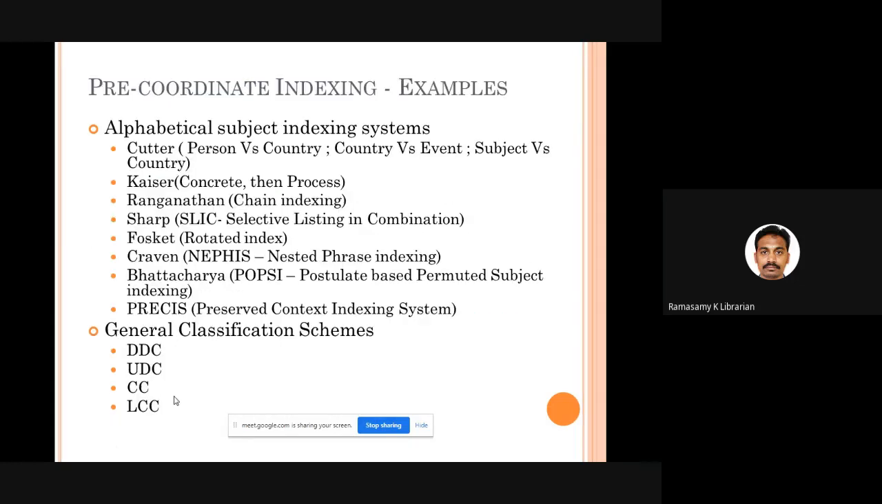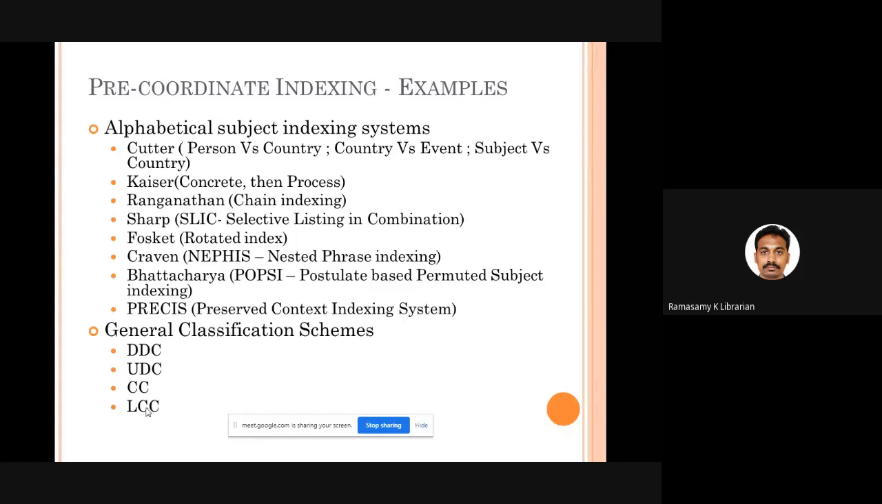So what are the examples of pre-coordinate indexing? These are all examples: Cutter, Kaiser, Ranganathan, Sharp, Foskett, Craven, Bhattacharya, Preciz. If you are using all these indexing systems, it means that before the user comes to the library, you decide the keywords and the order of the keywords for describing a particular subject.